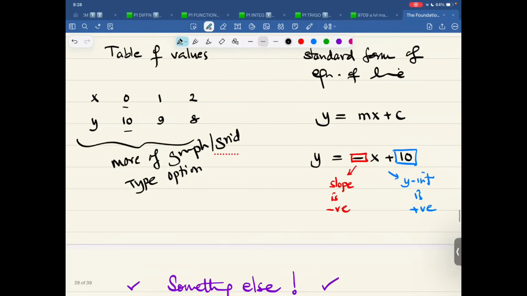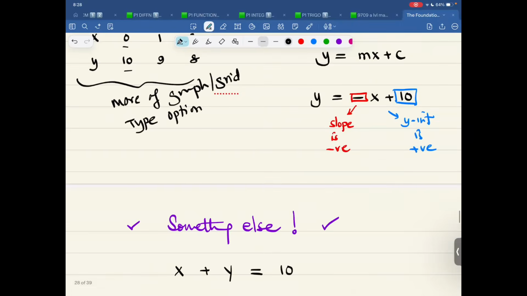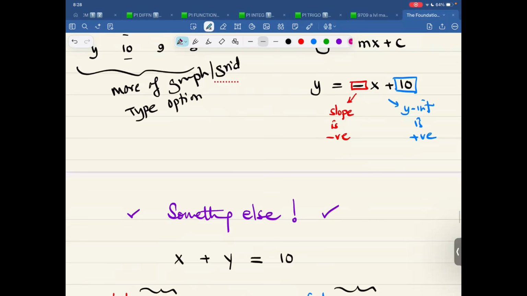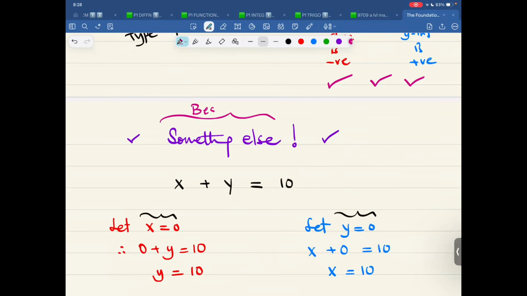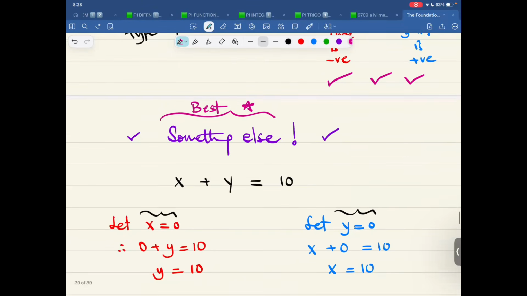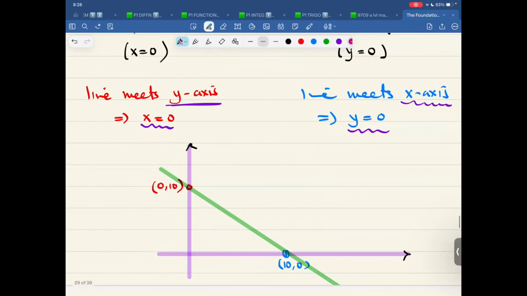This one is good. Standard form, y is equal to mx plus c. The slope is negative. Y-intercept is positive. So this is good. But this one, I love this one the most, which no one voted for. And let me vote myself. So that is something else. You talk about x-intercept, you talk about y-intercept, and that's how you get this.